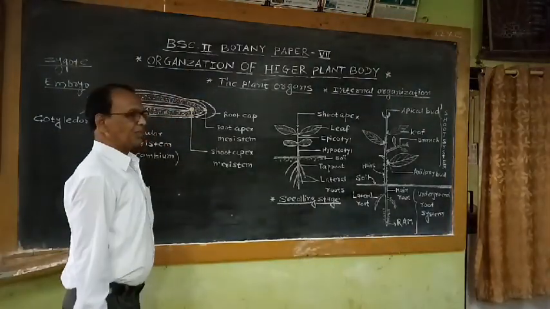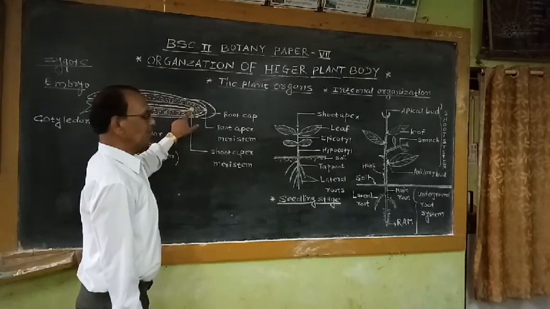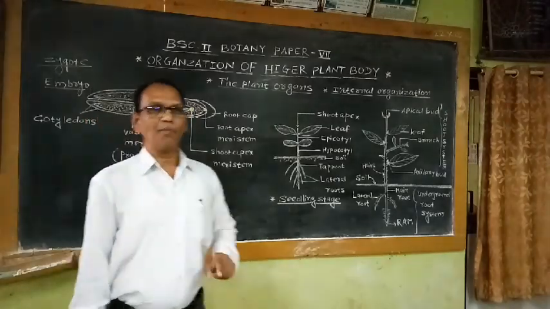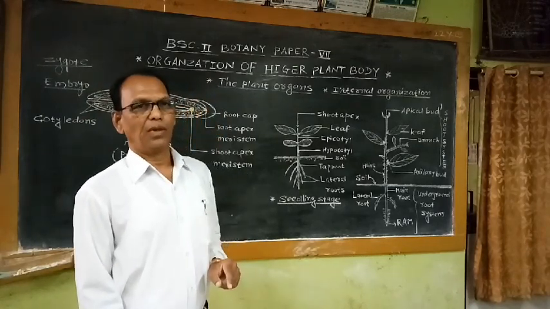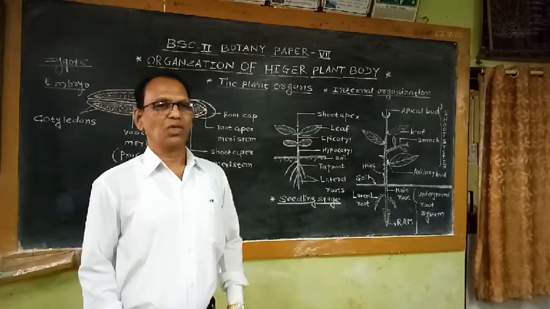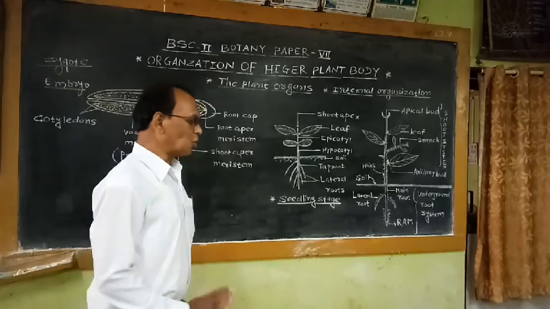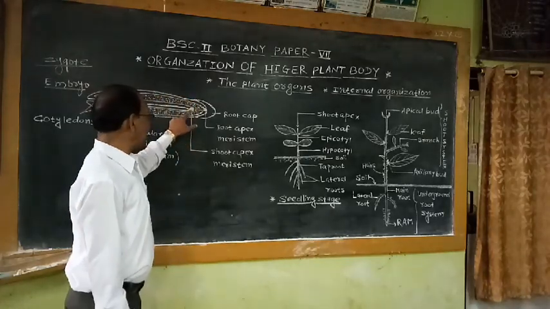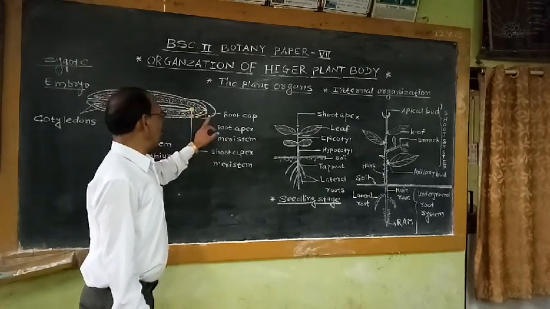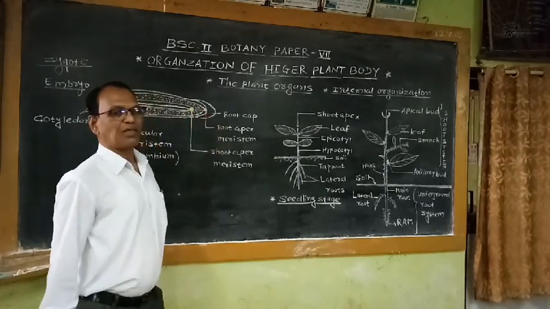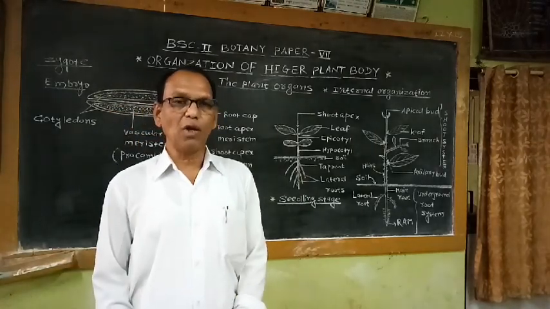In this embryo, there is a shoot apex meristem which is responsible for the development of the total aerial shoot system: stem, branches, leaves, etc. That means aerial organs are developed by the activity of this shoot apex meristem. Another meristem is known as root apex meristem, which is responsible for development of the root system.